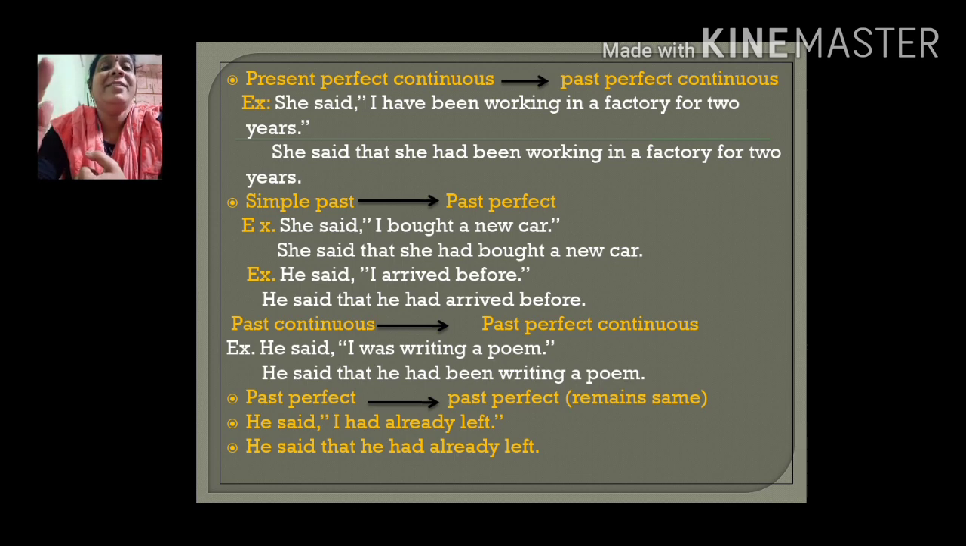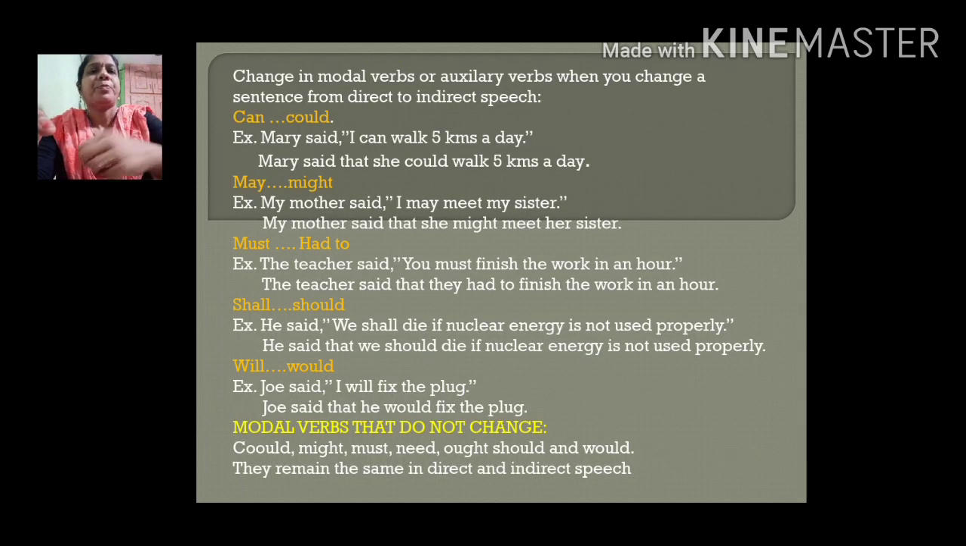So this is about the tenses change when you change a sentence from direct to indirect speech. This is very, very important because you will get it in many of the exams. Next, till now we have seen the change of the verbs. Now we have some modal verbs. In English we have modal verbs or auxiliary verbs. We will see how these verbs will change when you change a sentence from direct to indirect speech.